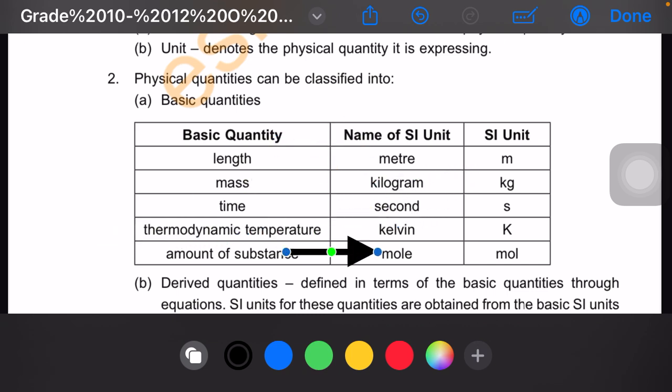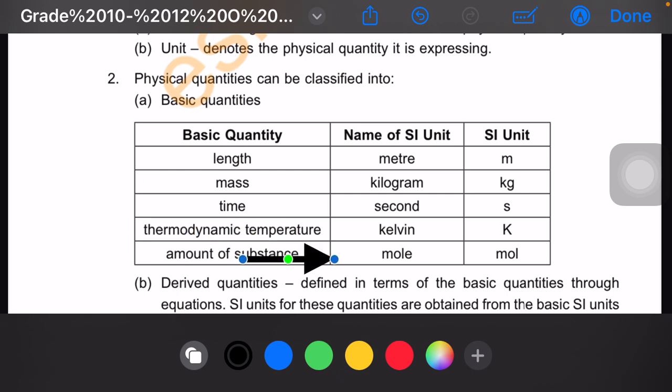You have the name here in full, then you have the symbols, or in short. Just don't get confused about why I'm saying units here. This is just the full name. If you want to write the full name of the SI unit for length, it is meter. Then if you want the symbol for meter, it's m. This applies to all the other basic quantities. Time is measured in seconds. Its unit is s.